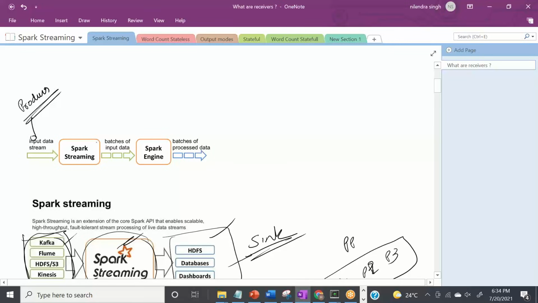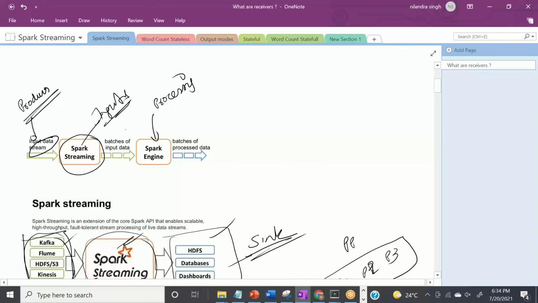That flow of data is going through Spark Streaming, and what Spark Streaming is doing for you is converting that streaming data into small batches, right? And those small batches then flow through the Spark engine, and this Spark engine is processing them, right? So this is called processing, and here we are ingesting.